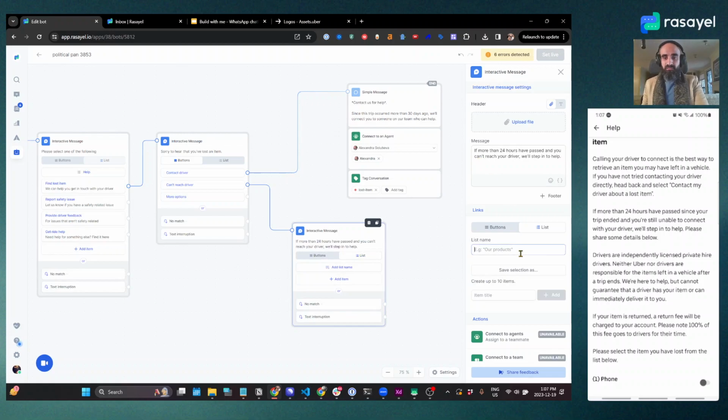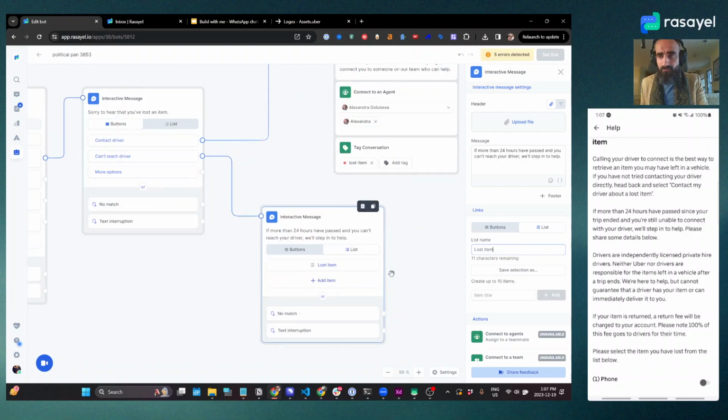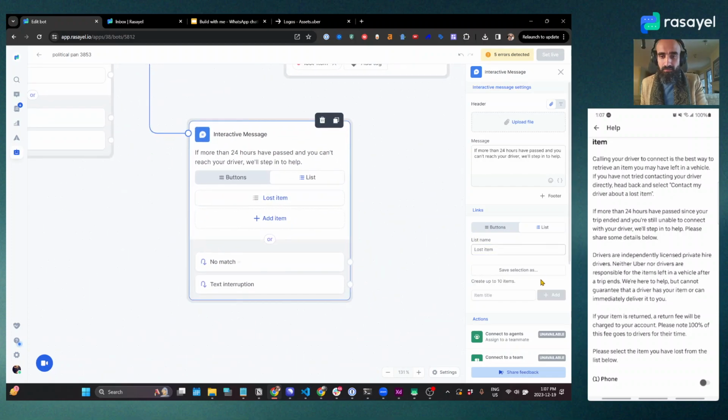And then it's got a list. What item did you lose? We'll have that as the list title. So WhatsApp has some limits on the number of characters in a title. So I'm just going to simplify this to lost item. And then we will start adding the items over here.